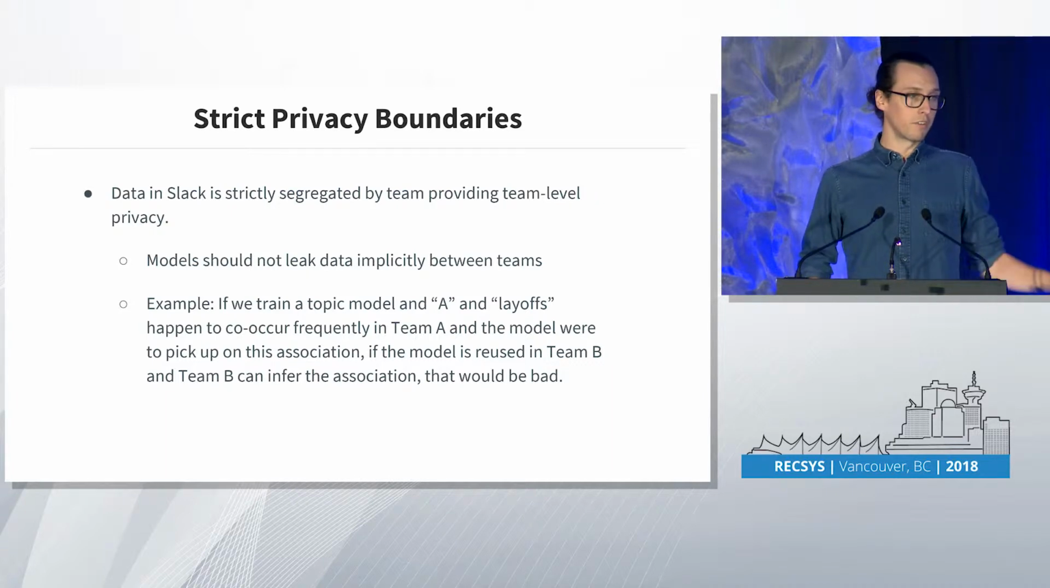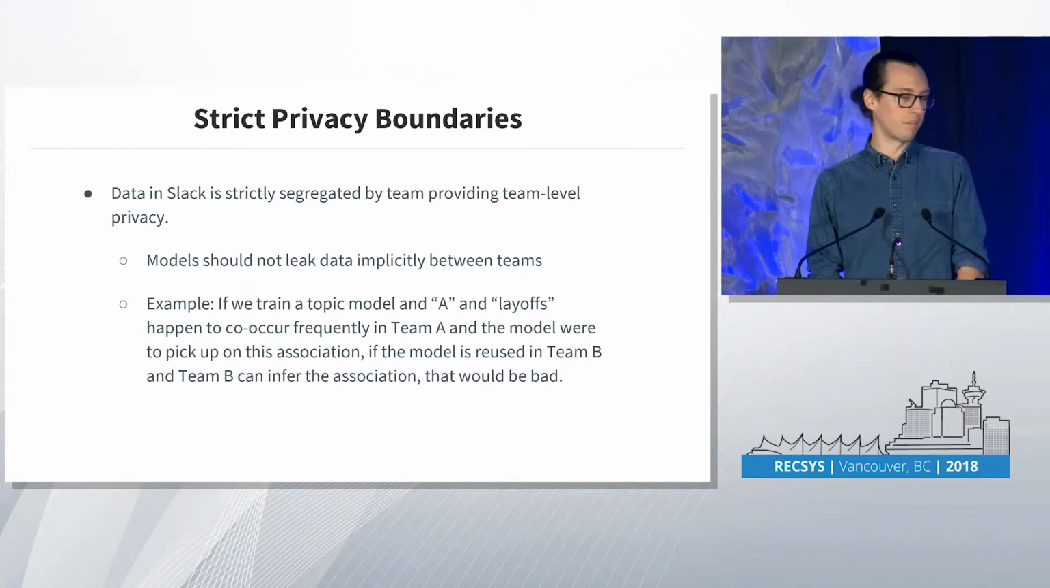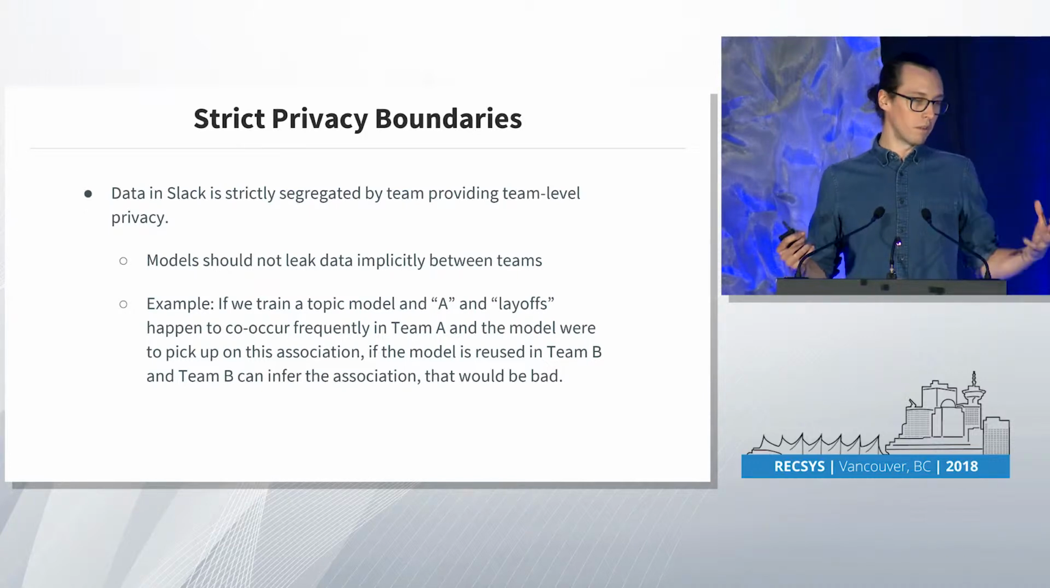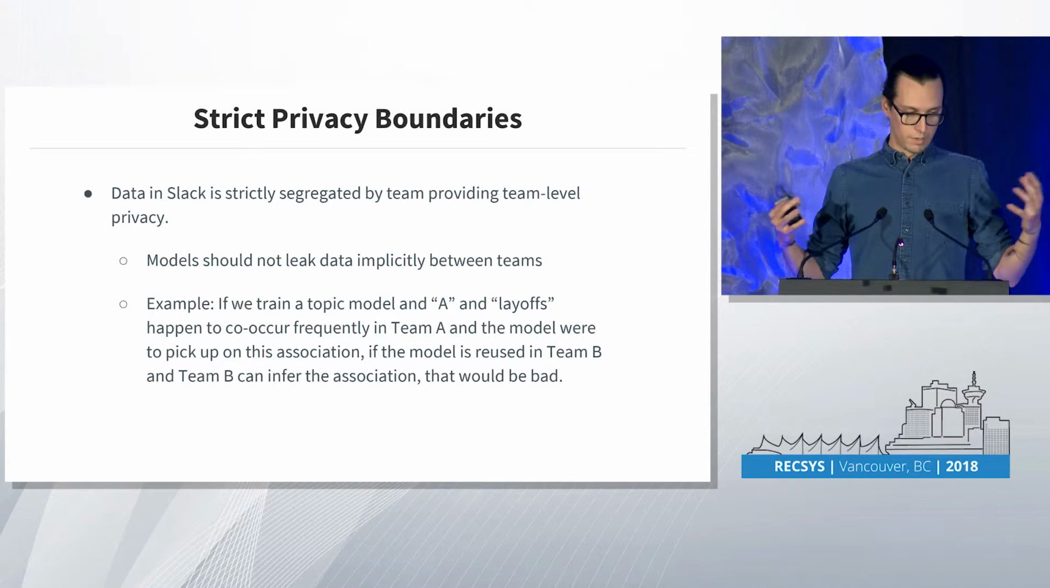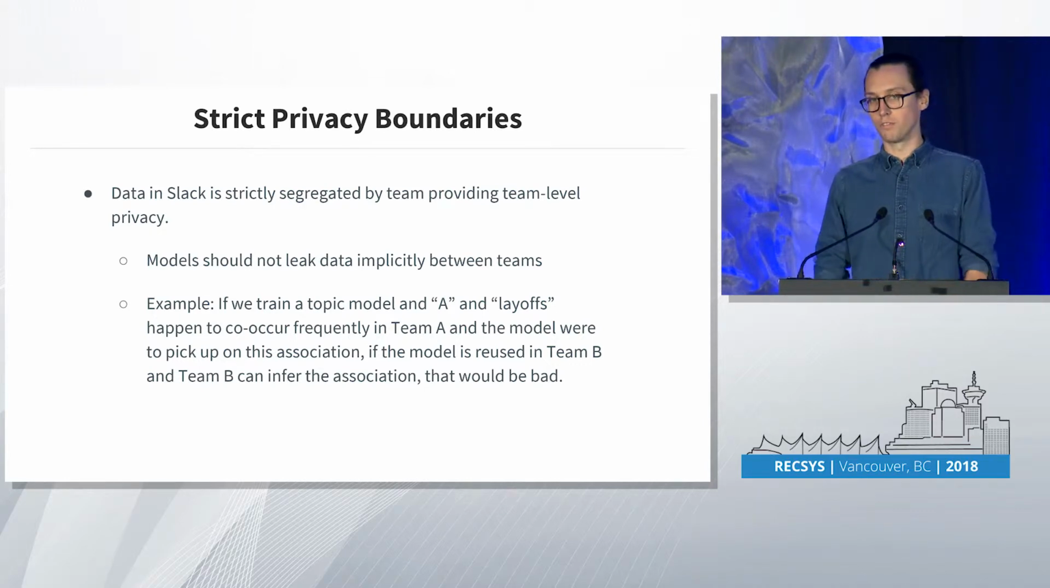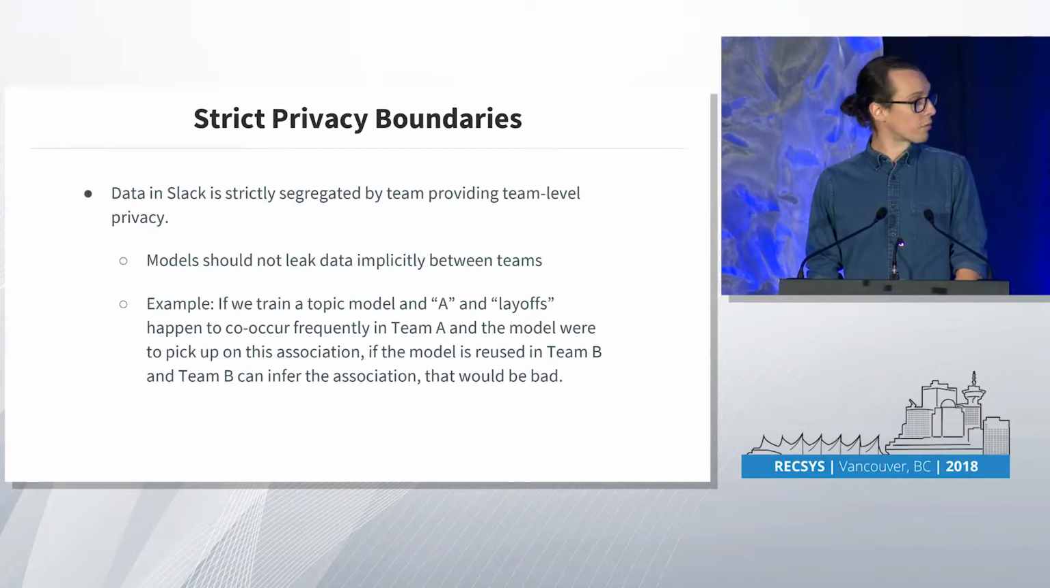This does not only apply to explicit leaks, but also to implicit leaks that could happen through our models, right? One of the examples we use for an implicit leak like this is, let's say we're training a topic model on data from Team A, and Team A is going through some rough time and is talking a lot about layoffs. If the model were to infer an association between A and layoffs and were to reuse that model in Team B, and Team B could basically infer that association back through the users of the product, that would be pretty bad. So we have to be super careful when building recommender systems to make sure we respect these privacy boundaries,